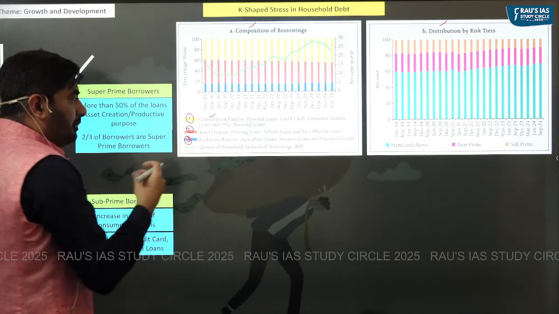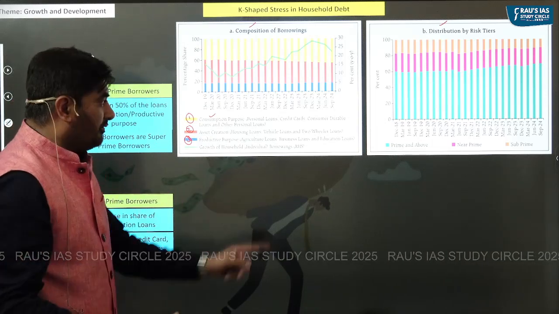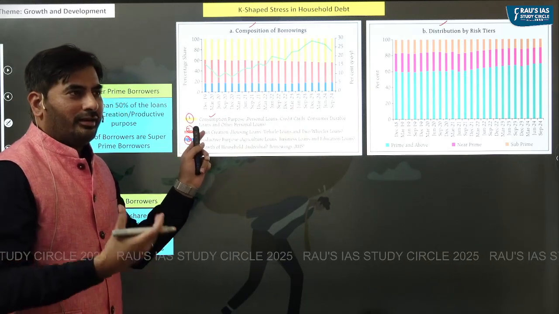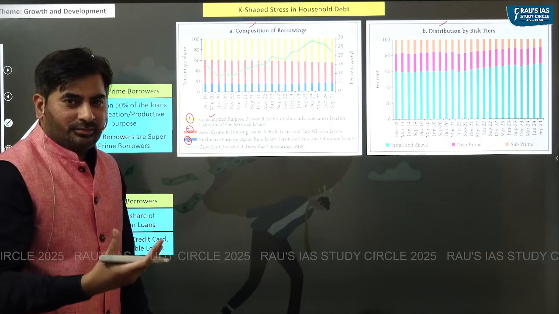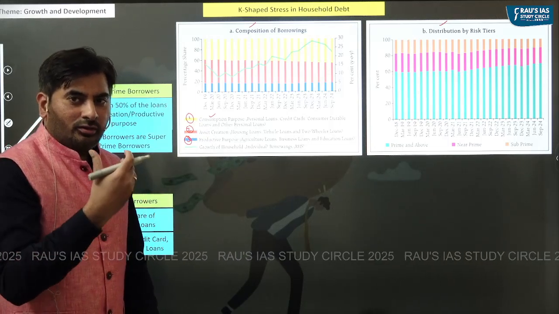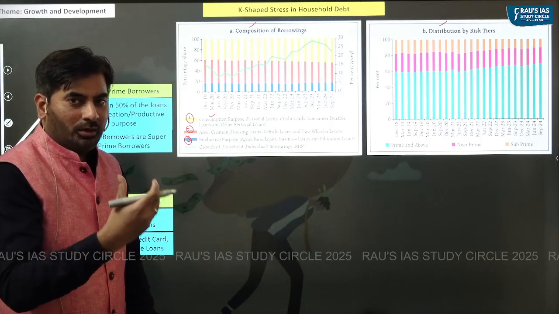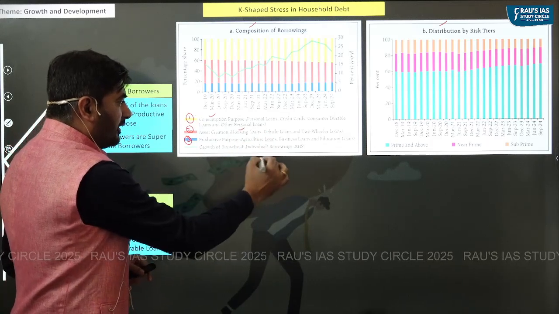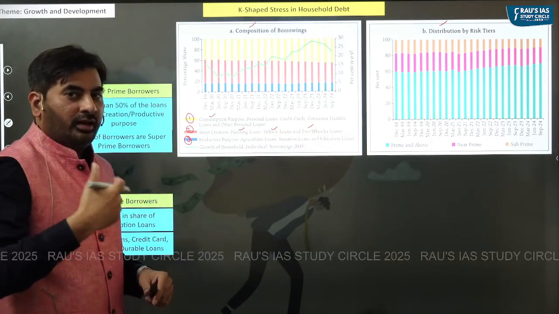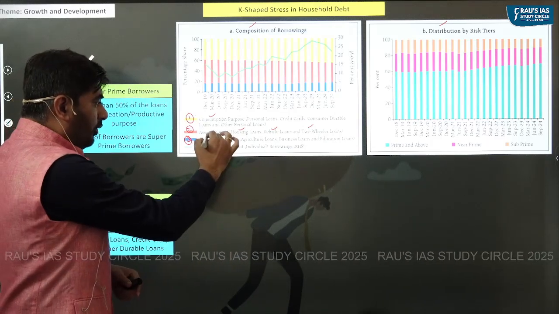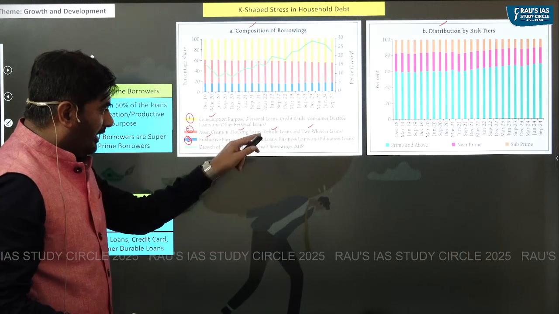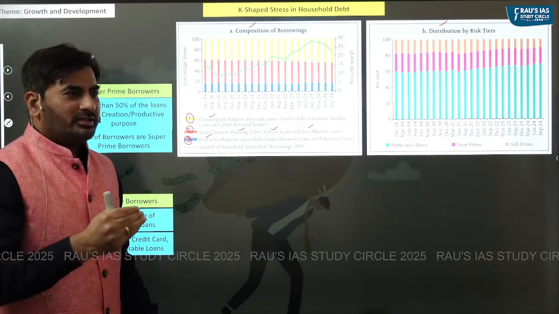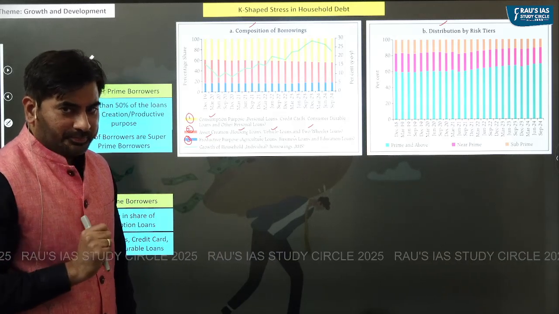Number one is for the purpose of consumption, which is in the nature of personal loans, credit cards, consumer durable loans, that is to buy different consumer durable items like TV, refrigerator, washing machine, mobiles, laptops, and so on. People also take loan for creation of assets, which is like housing loans, vehicle loans, and two-wheeler loans. People also take loans for productive purpose like agriculture loans, business loans, and educational loans. So people generally take loans for three purposes.